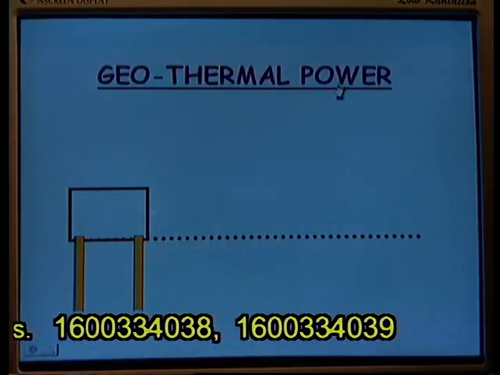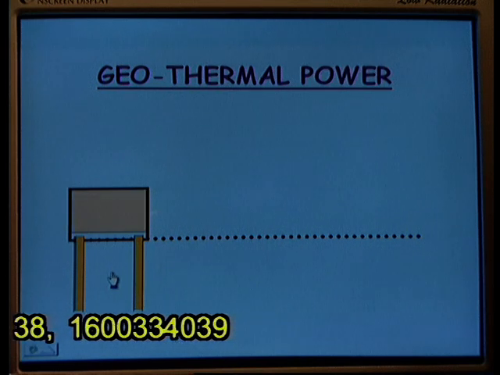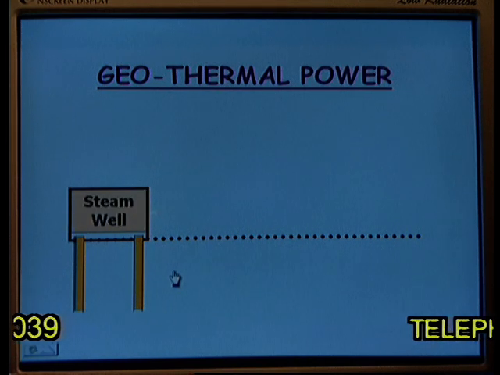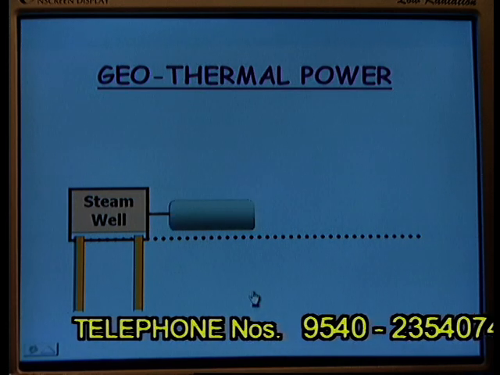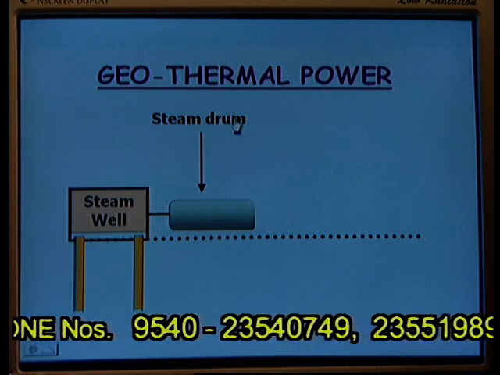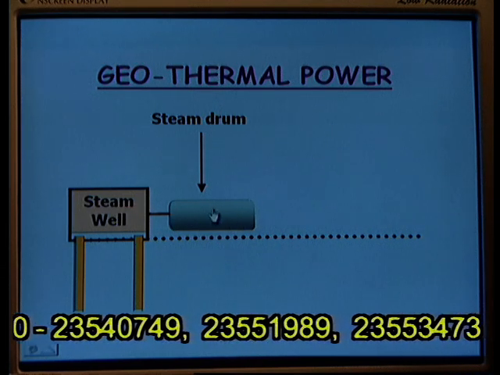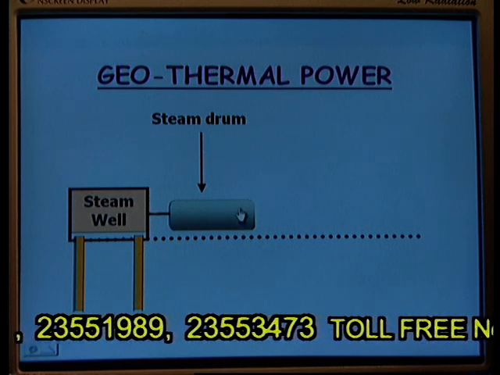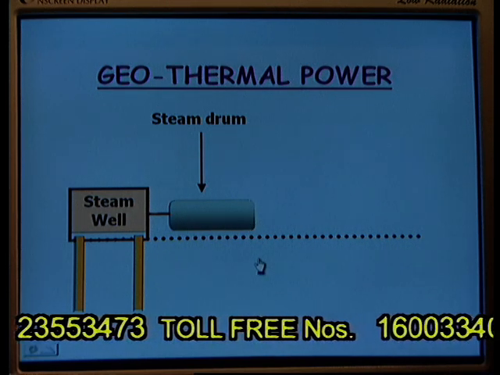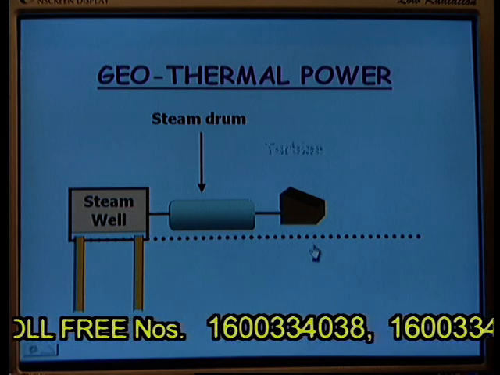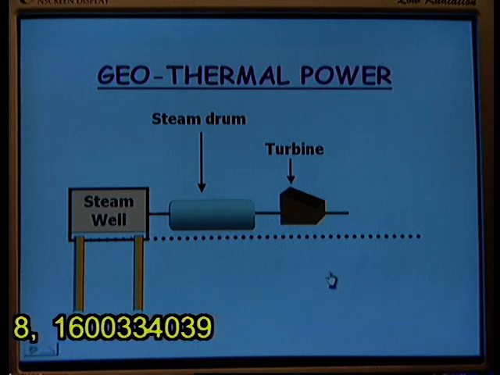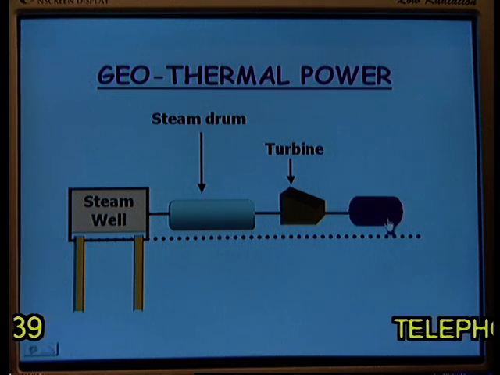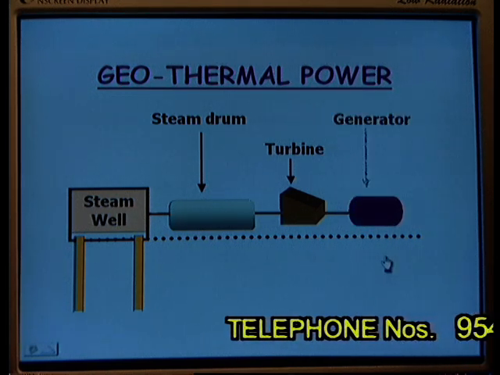Let us see geothermal power. The steam is collected into the steam well. The steam has excess materials as well, which can be removed with the help of a steam drum, wherein all the moisture as well as some particles can be removed. The steam is led out into the turbine. From the turbine the mechanical energy is generated, and we can have the electrical energy generated with the help of a generator.